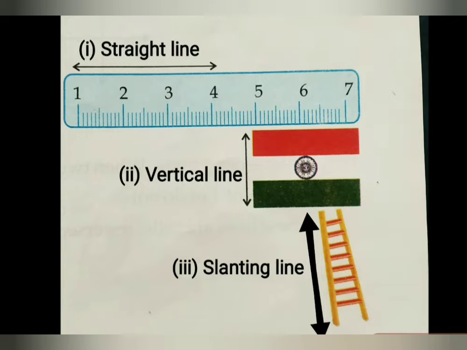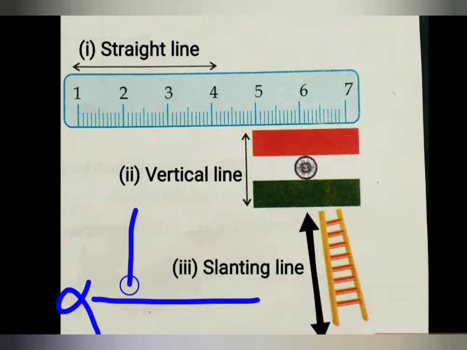Is that clear? Now come to the third one. This is slanting. You can see this line. If we draw the line a little bit slanted, it is a line which is not horizontal and which is not vertical.